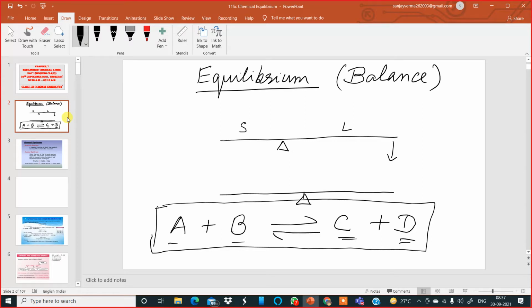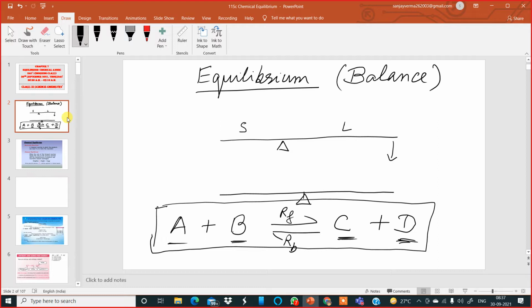So the rate of the forward reaction and the rate of the backward reaction come into question over here. A time comes when A and B are reacting to form C and D, and also at the same time, C and D are reacting with each other to form A and B. That means there is a balance between the reaction of the reactants and the formation of the products. So this state is called equilibrium.